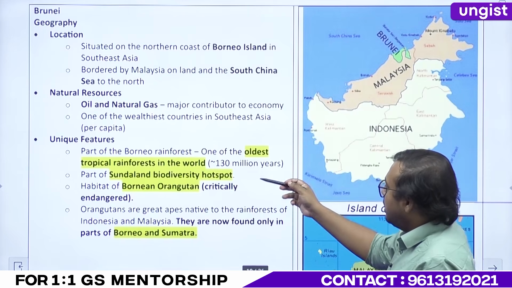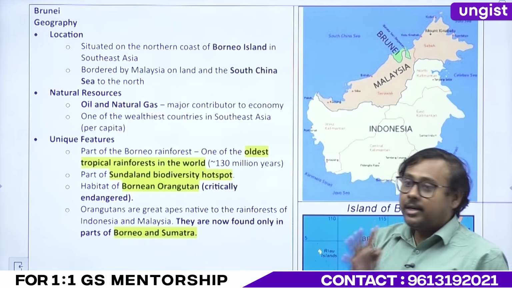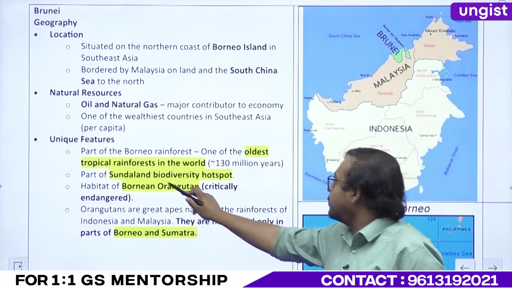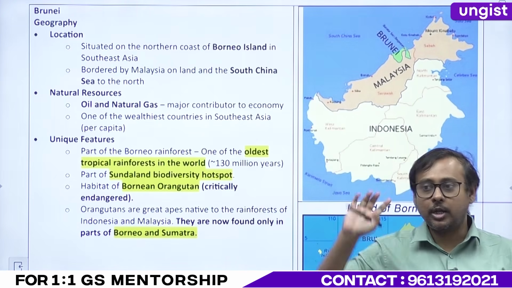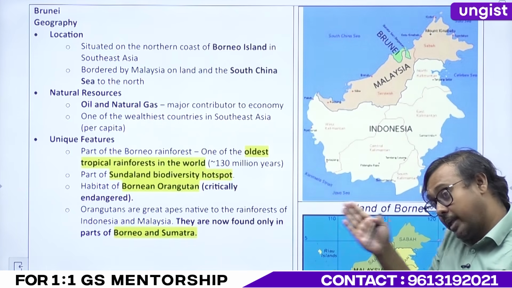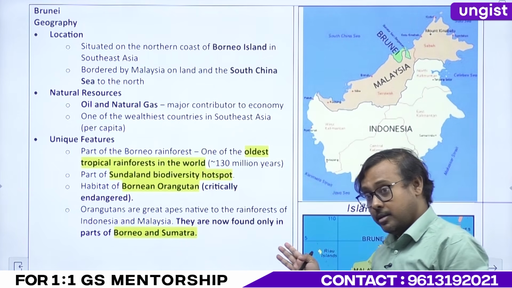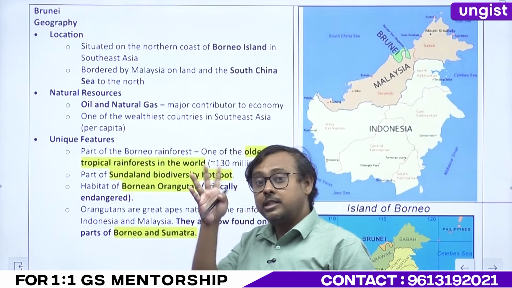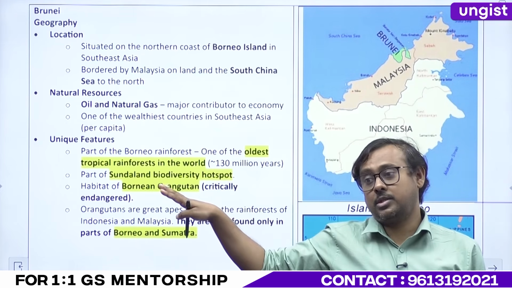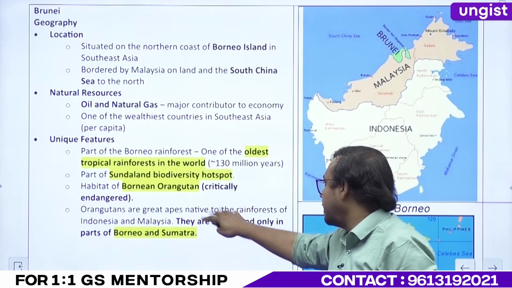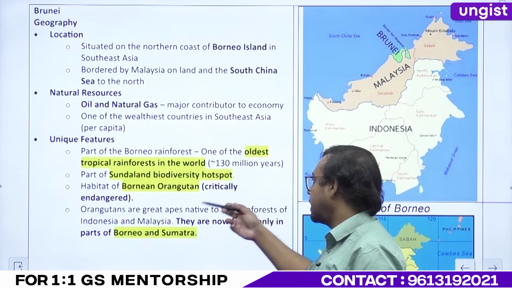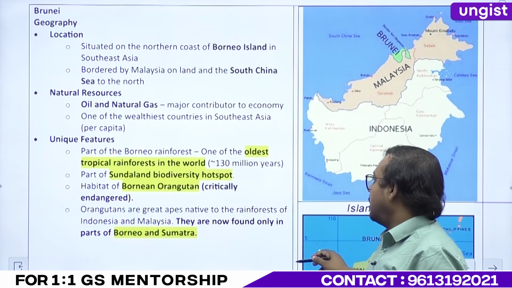Now, Brunei is part of one of the oldest tropical rainforests, right? 130 million years old. Part of Sundaland biodiversity hotspot. Sundaland, have you heard about Sundaland? The entire part from our northeast India, right? It is part of India's 4 biodiversity hotspots. Okay? So this is Sundaland, right? Bornean orangutan, and what is its IUCN status? Critically endangered, right? So orangutan.